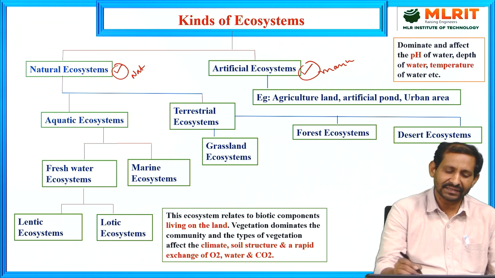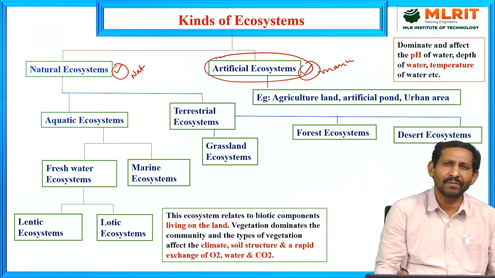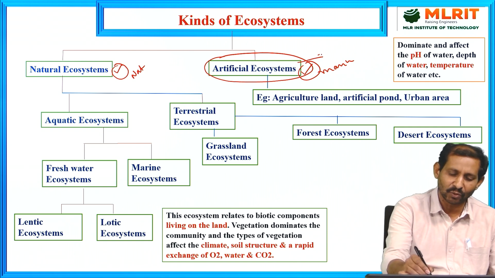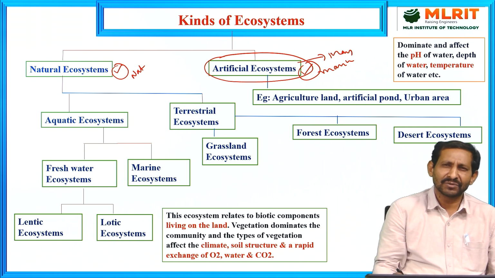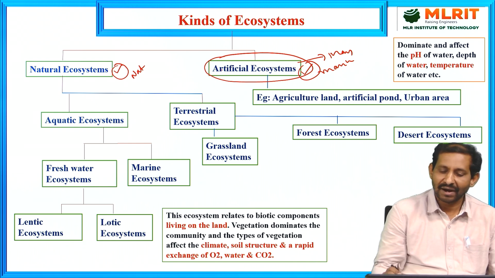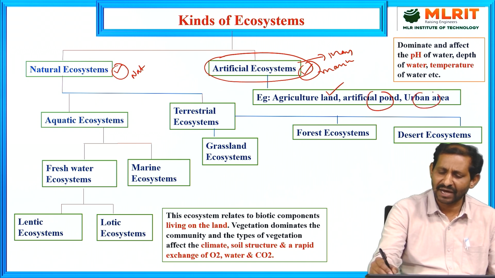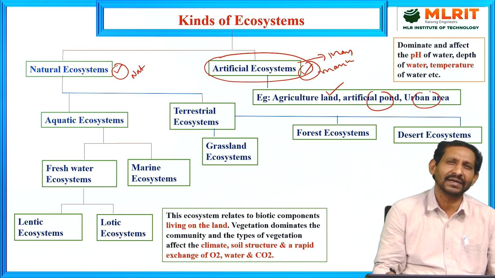In an artificial ecosystem, the biotic components and the physico-chemical environment, whatever the biotic, abiotic and environmental components, are all controlled by man. Examples of artificial ecosystems are agricultural land, artificial ponds and urban development areas. These all come under the artificial ecosystems.